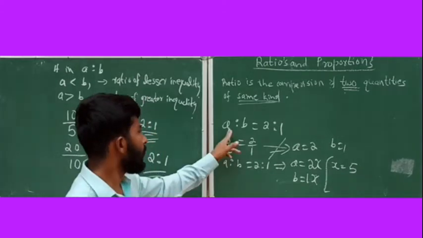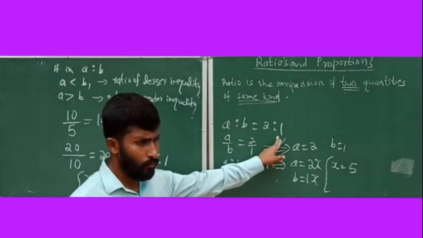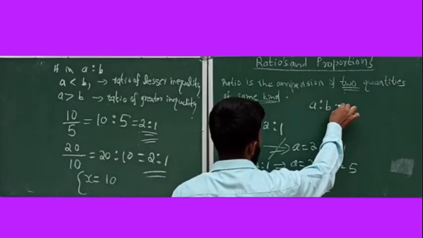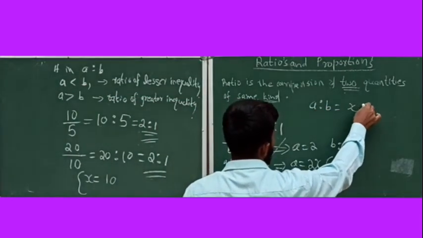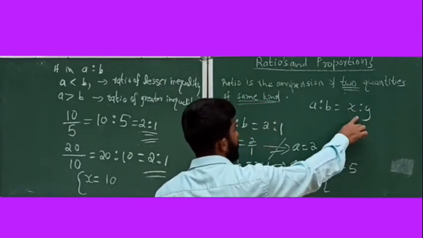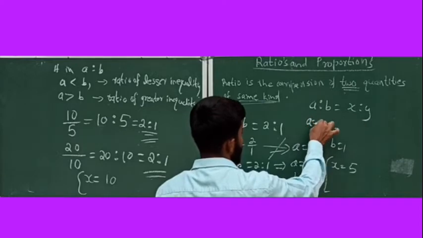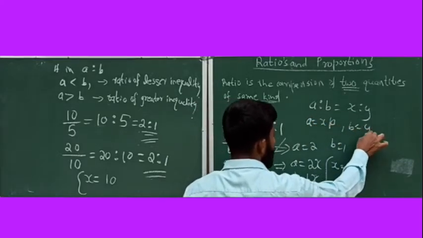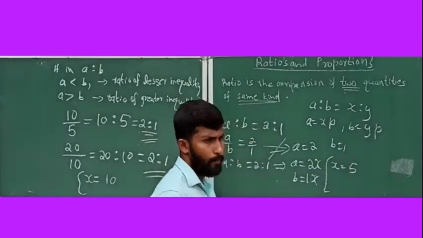The second condition is A ratio B is equal to 2:1 or any numbers in general. A ratio B is equal to some numbers x ratio y. That does not imply A equal to x and B is equal to y. A is equal to x into some number P, B is equal to y into the same number P.